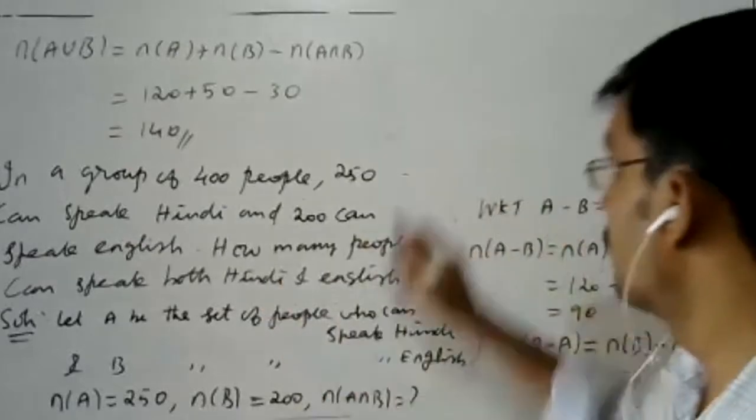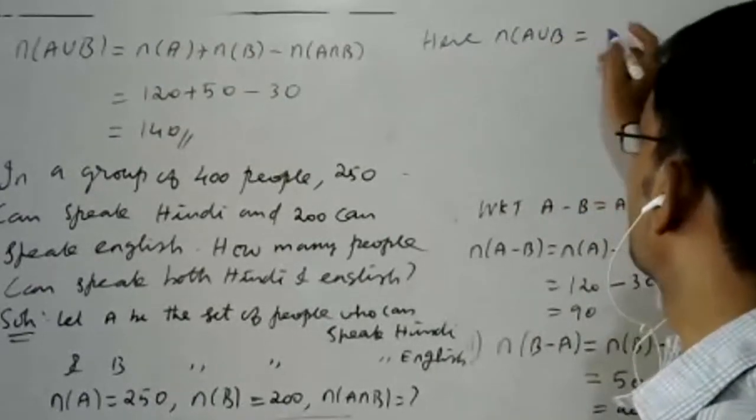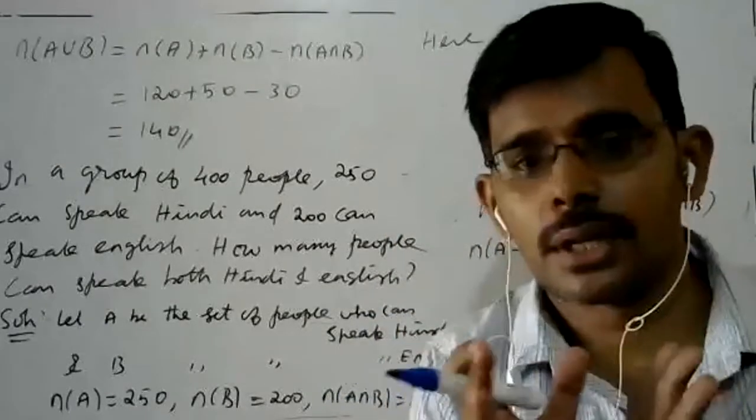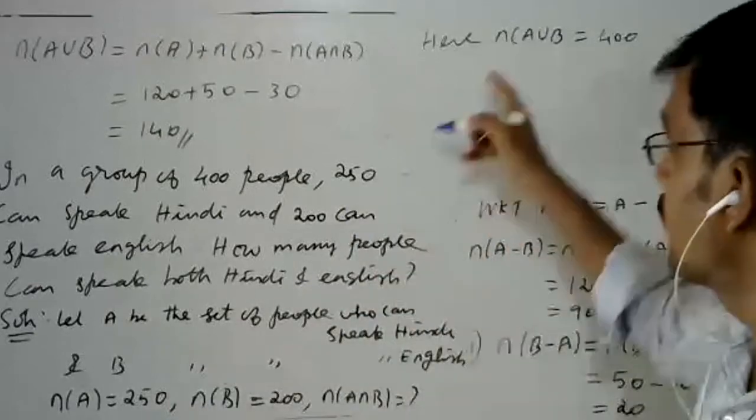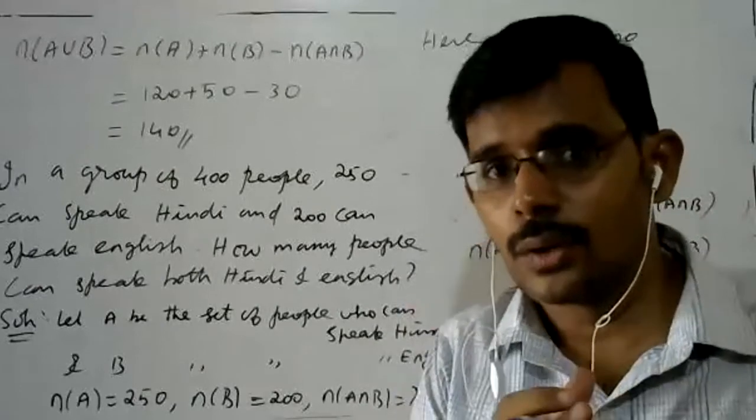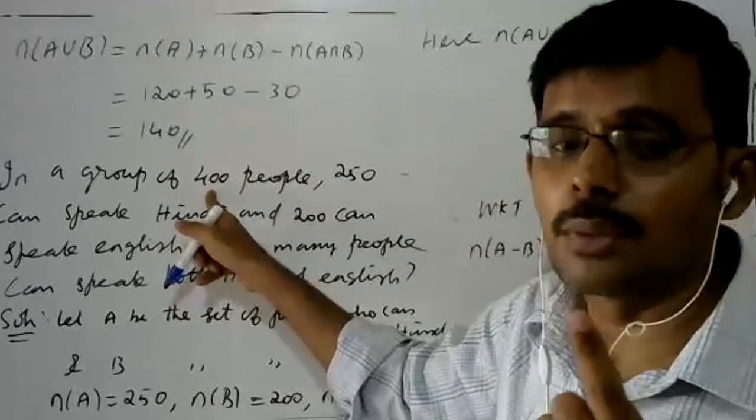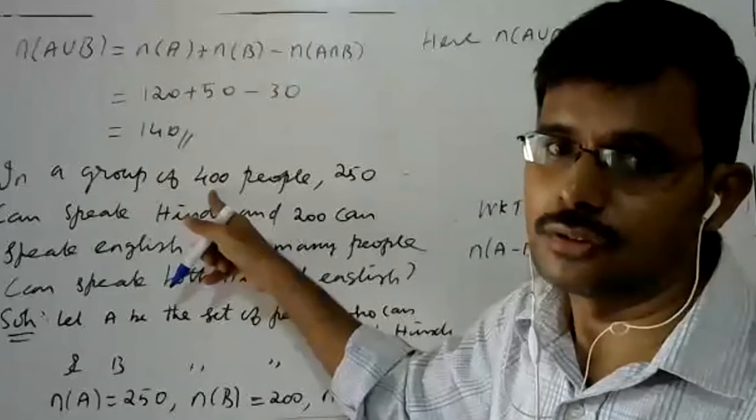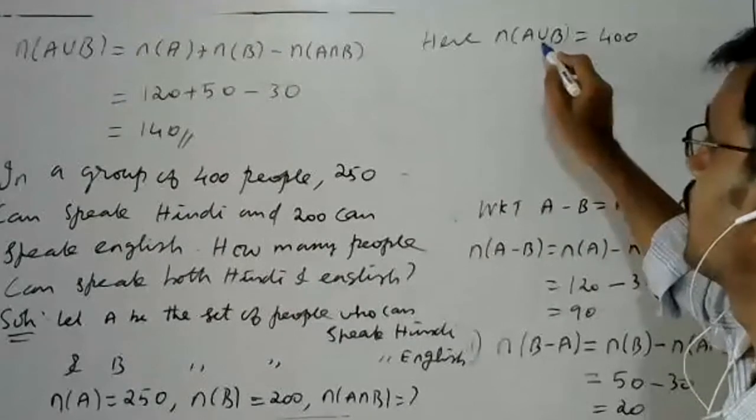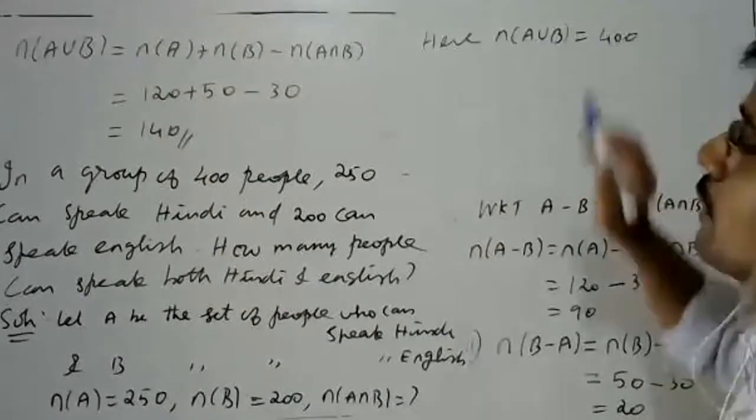Here we can take N of A union B as equal to 400, the total. Why? Some people are there, 400 people are there. A union B is not given, which means you assume that the people are speaking at least one language. They may speak Hindi or English. So at least one means A union B. I have already told that at least means union, or means union. That means they are speaking either Hindi or English, and that is your total.